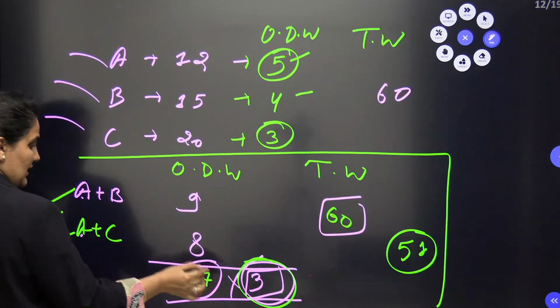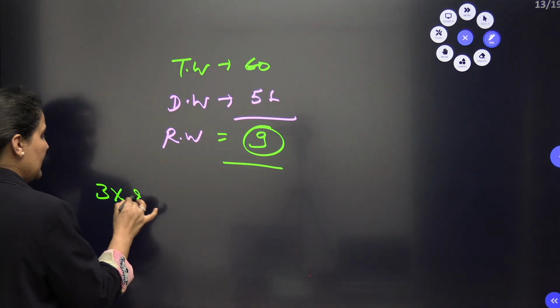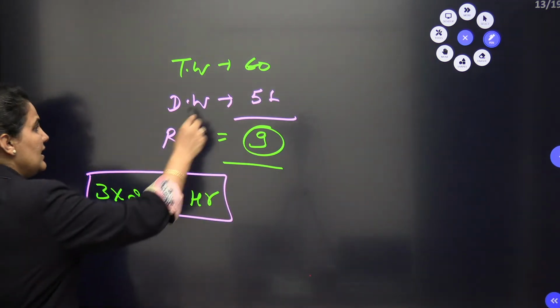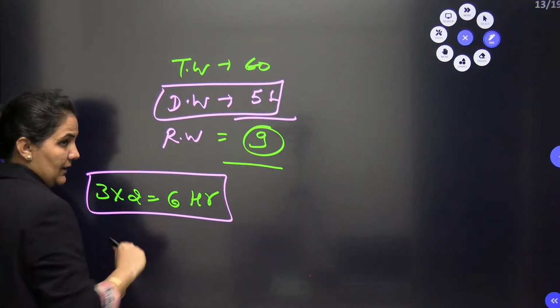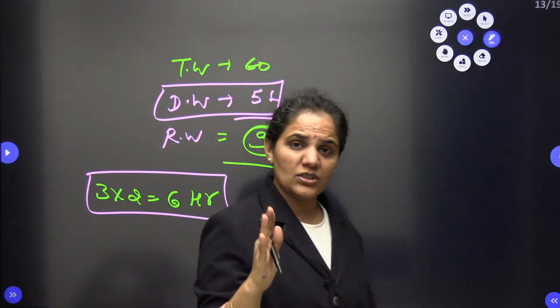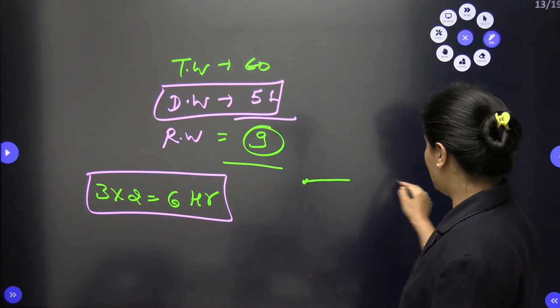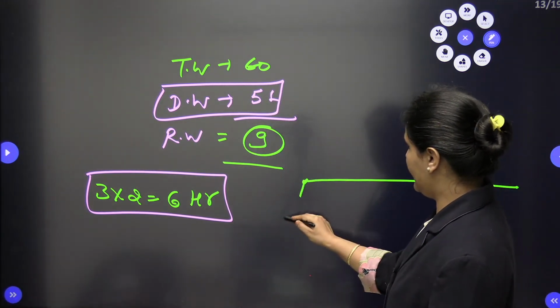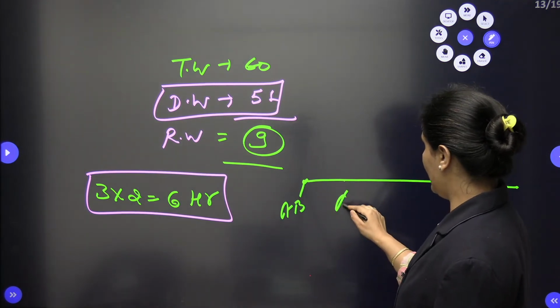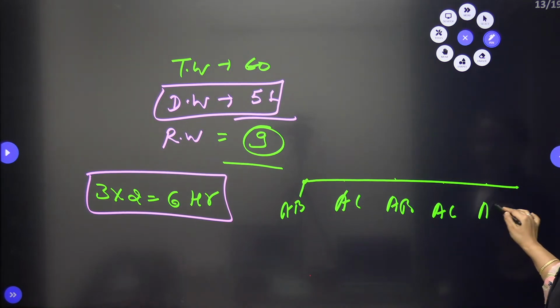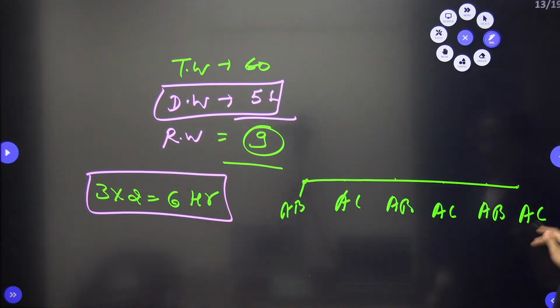So when I go with this one, it will be 3 into 2, that is equal to 6 hours. In 6 hours, 51 work is completed. So I can see, ma'am, when this cycle goes on, initially AB will come, then AC, then AB, then AC, then AB, then AC, like this.